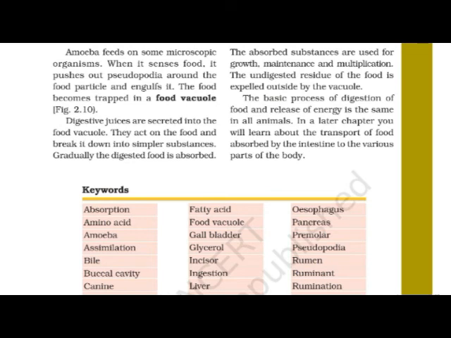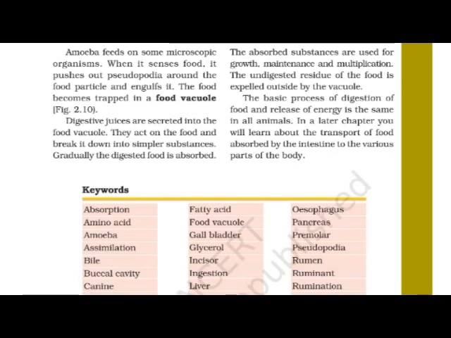The food vacuole present in the amoeba contains the digestive juices, and these act on the food and break it down into simpler substances, which are absorbed into the body of the amoeba.